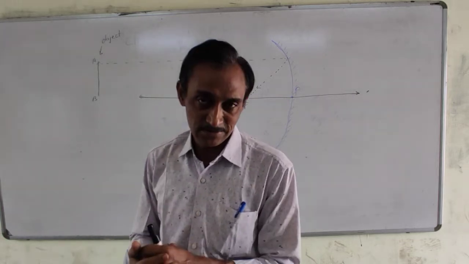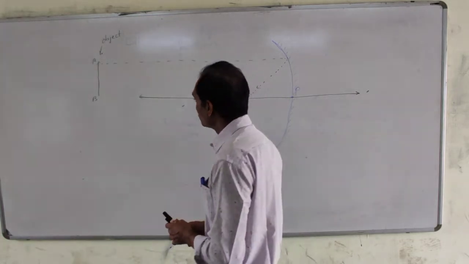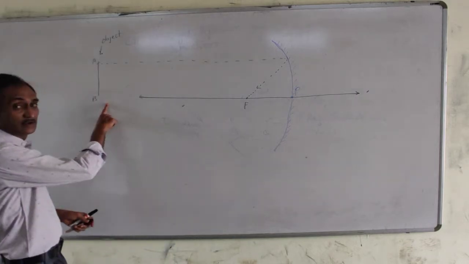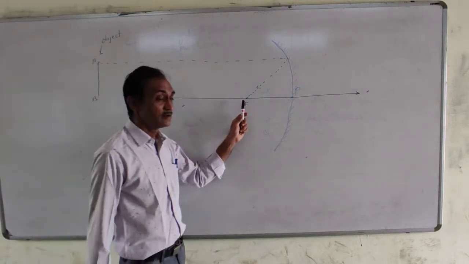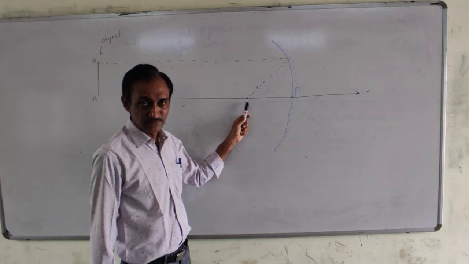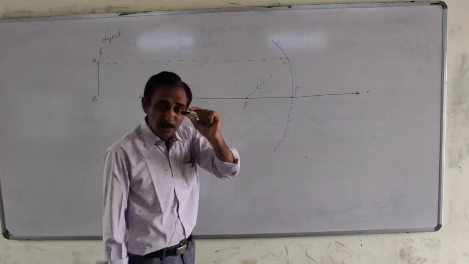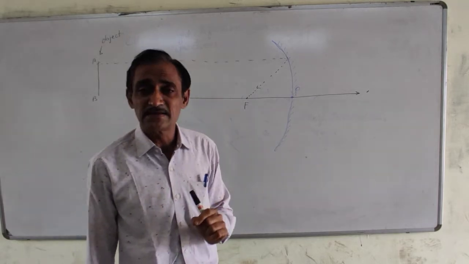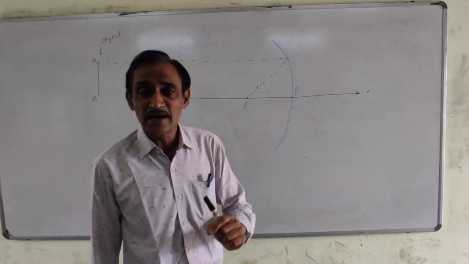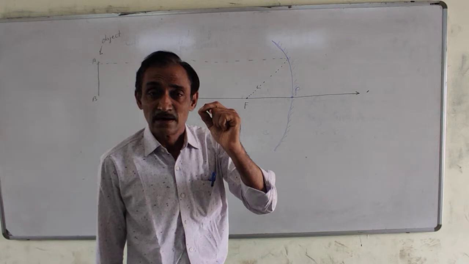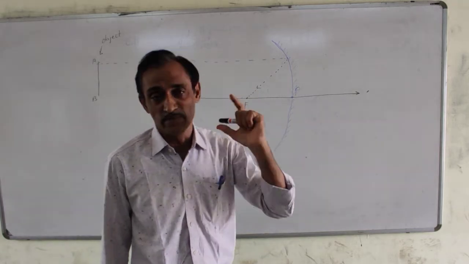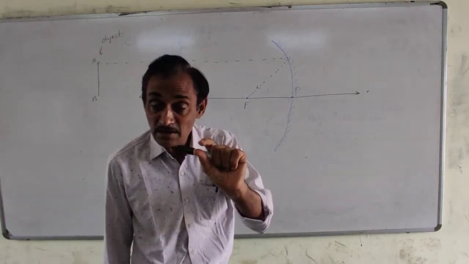So if the object is at infinity, the image is at the focus, and a small size, diminished, inverted and real image will be formed.